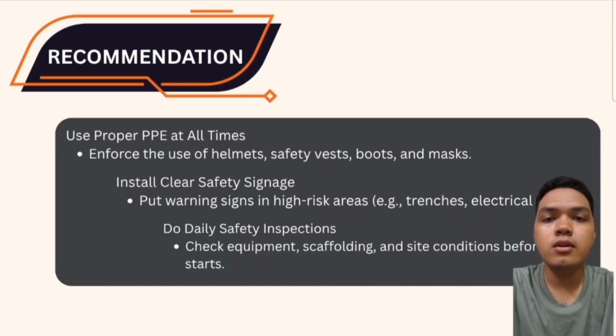Here are 3 more important recommendations to improve safety on our construction site. First, we must ensure the proper use of PPE at all times. These include helmet, safety vest, boots, and mask. Enforcing this consistently can prevent many common injuries. Second, we should install clear safety signage in all high-risk areas like trenches, electrical zones, and places with heavy machinery. These signs serve as constant reminders and help workers stay alert.